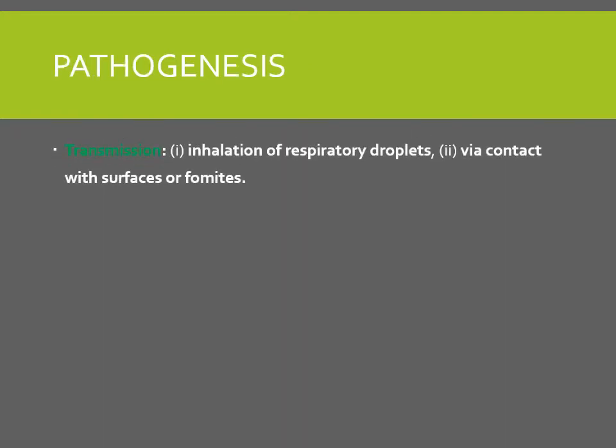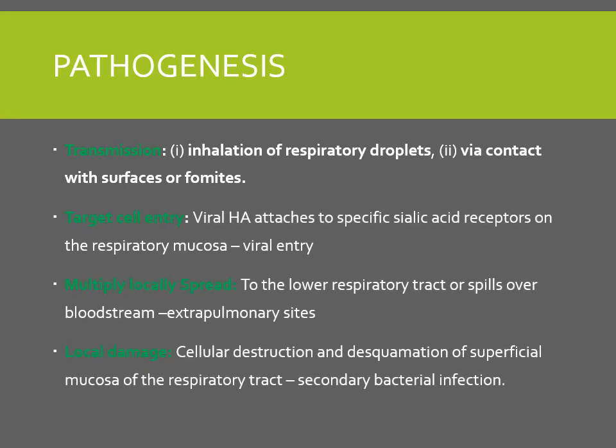Now the pathogenesis. So how we get this transmission, as it is a respiratory tract infection. It's caused by inhalation of respiratory droplets, or by contact with the surface of fomites. Then once the virus enters your respiratory tract, the virus has the glycoprotein, that is the hemagglutinin, which has the property to bind to the sialic acid receptors, and these receptors are present on the respiratory mucosa. So when they bind to this, the virus then enters into our cells, and they will multiply there locally in the respiratory tract.